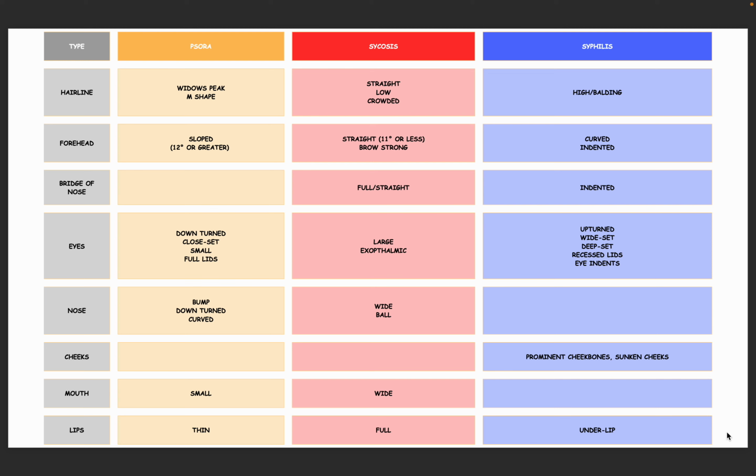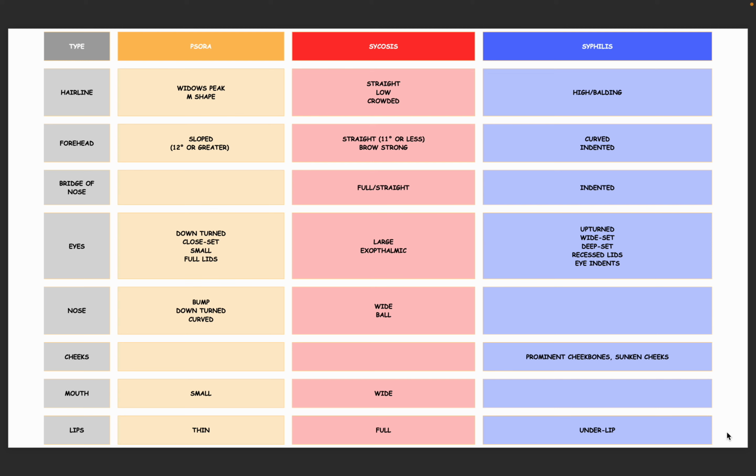Sycosis, straight 11 degrees or less, or brow strong. In Syphilis, it is curved or indented. Bridge of nose: there is nothing mentioned about Psora, but the bridge of the nose in Sycosis is full or straight, while in Syphilis it is indented.